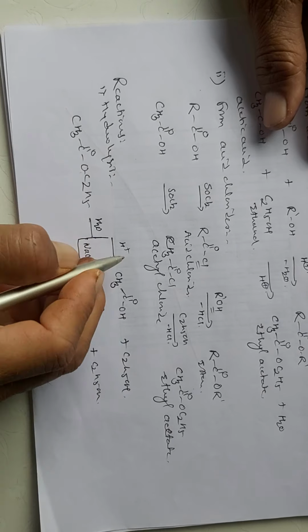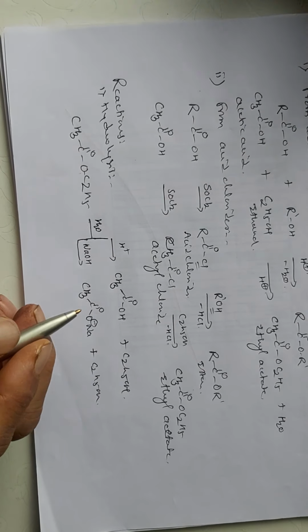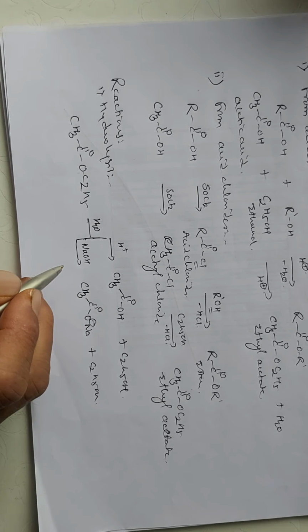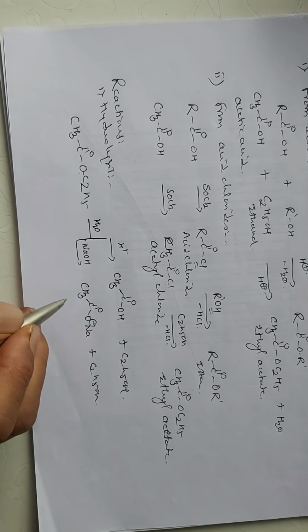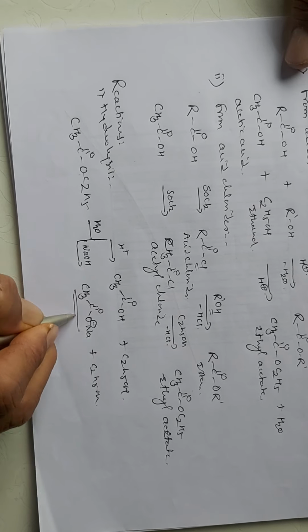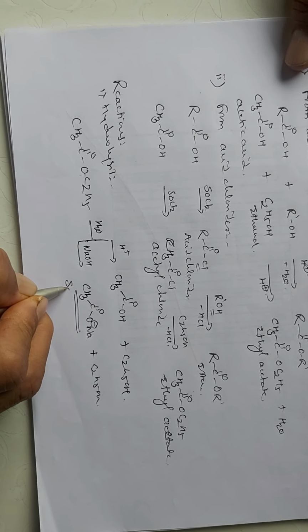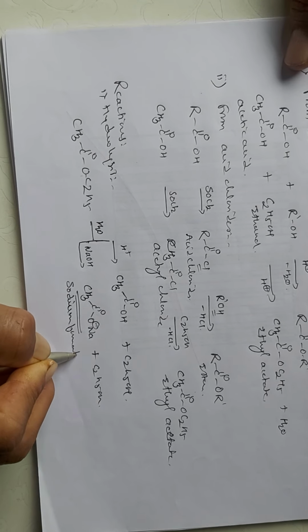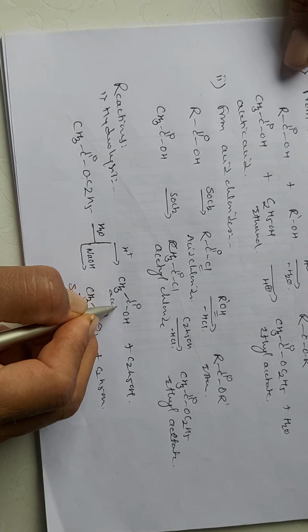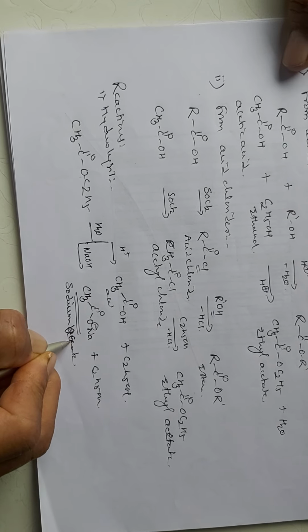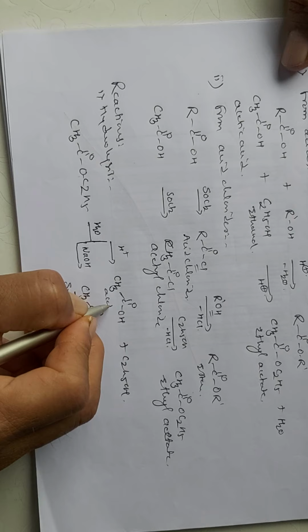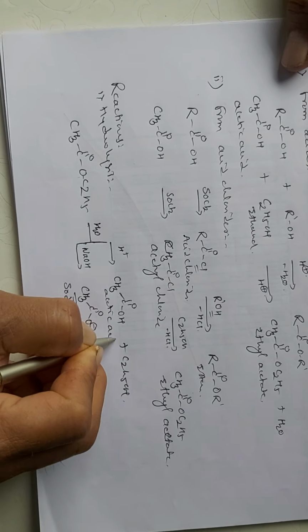So this is the basic difference in the reaction. If you catalyze by using acid, we get a free acid, that is acetic acid. But if we use an alkaline medium, it gives you the formation of the salt of carboxylic acid, so this is your sodium acetate, and this is your acetic acid.